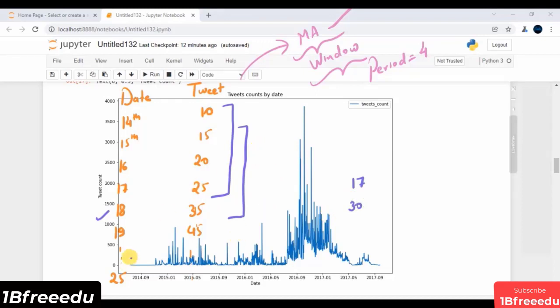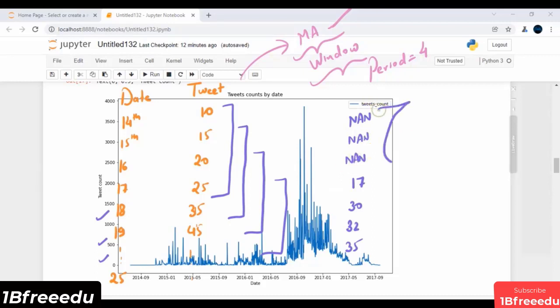Similarly, for 19, I will consider this period. Similarly, for 20, I will consider this period. Whatever value I get, I will just plot it. Of course, the first 3 values will be my missing values, or NaN values. So I will end up having all these values.